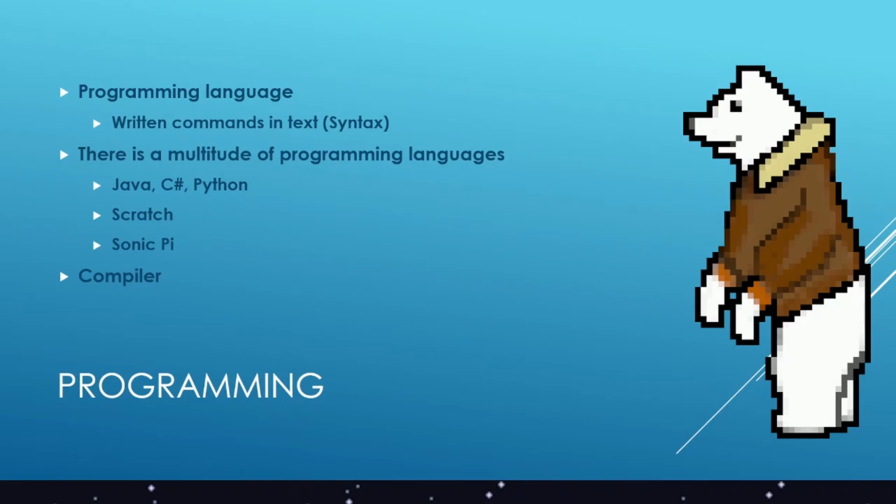Therefore, we need the compiler to create our own programs on the one hand, but on the other, so that the machine can in fact read what we want it to do.